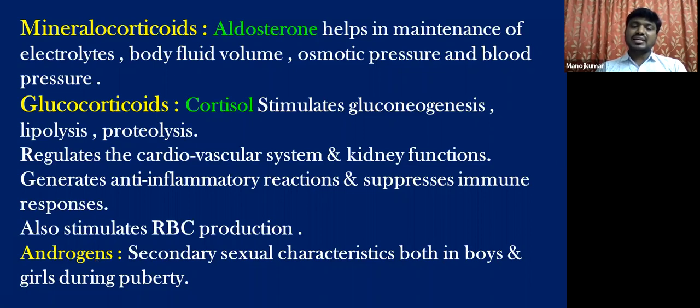The androgens are secreted in both boys and girls, and especially in girls, they cause the growth of pubic hair and underarm hair during puberty, and they also help in the deepening of voice. These are all the secondary sexual characters that appear during the adolescent period or puberty. So these are the hormones that are secreted from the three different zones of the adrenal cortex.